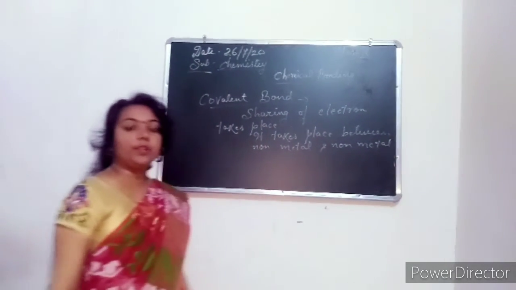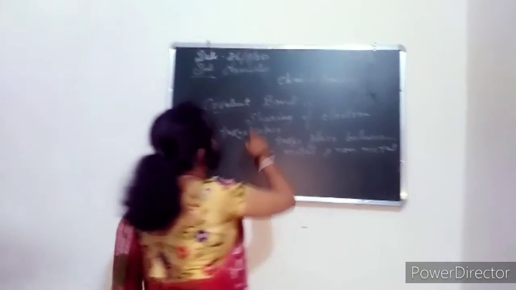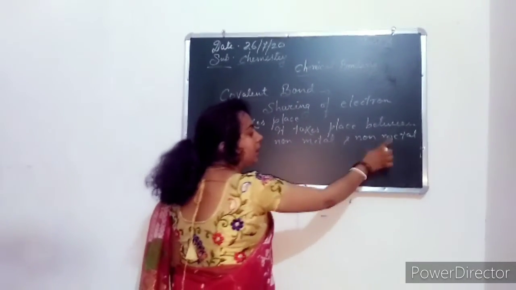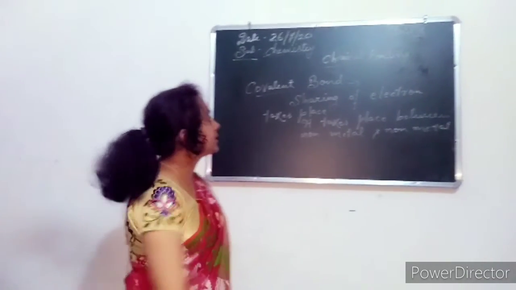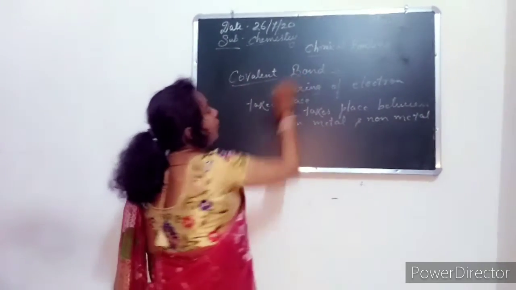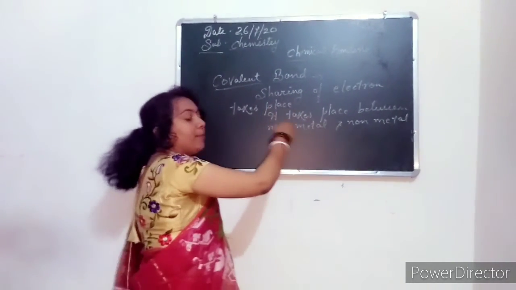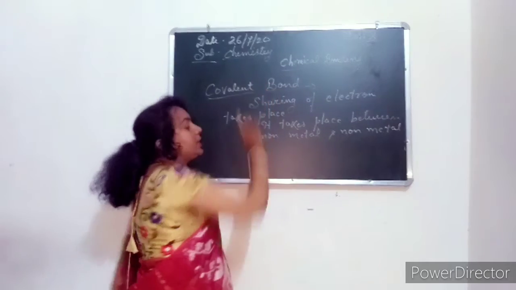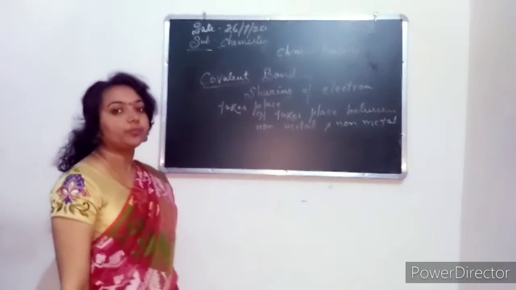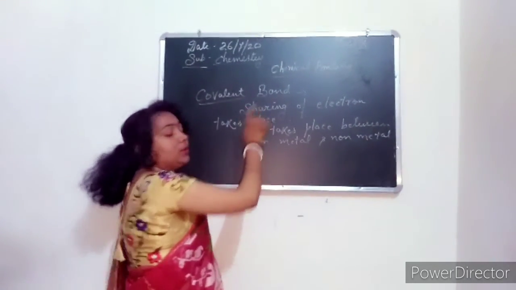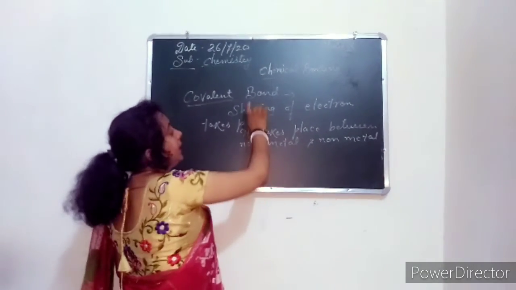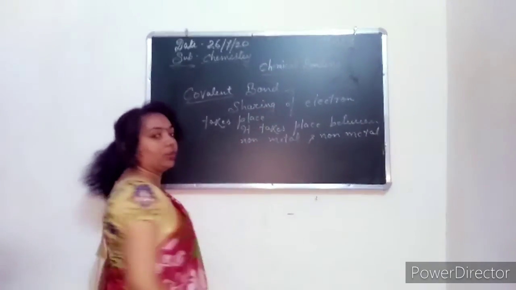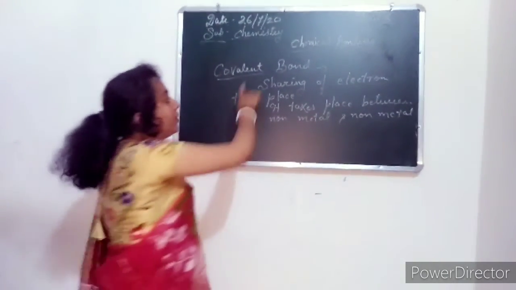Ionic bond is formed between a metal and a non-metal, and covalent bond is formed between a non-metal and a non-metal. That is one difference. Compounds which form covalent bonds are called covalent compounds. What is a covalent compound? The compounds formed by sharing of electrons, and the bond is called a covalent bond.